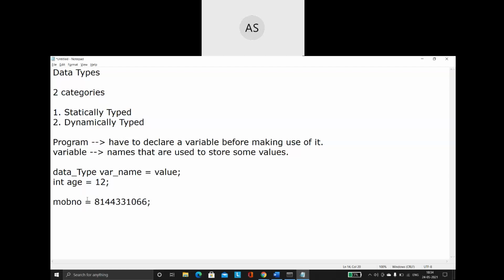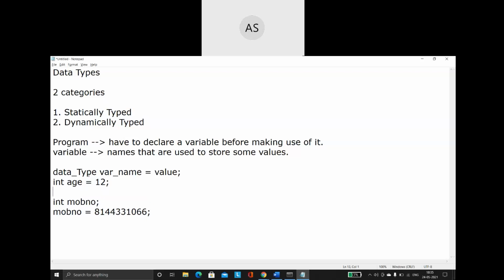If I use it like this, it is going to throw me an error, because the program will say that I don't know what this MOBNO is. This name I don't recognize. It doesn't belong to any particular data type. So what you have to do is, if you want to use it, first we have to declare the variable like this.